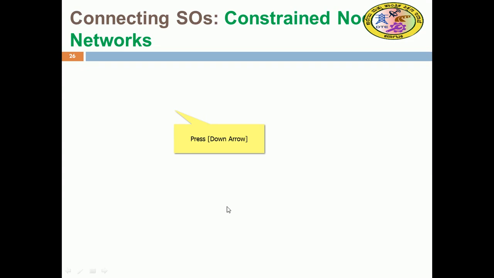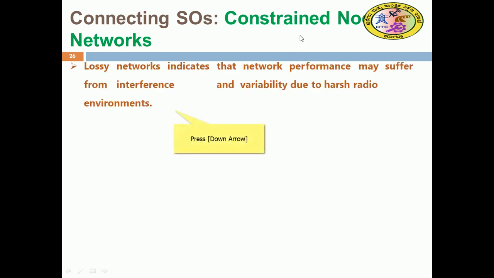After discussing constrained devices, we can talk about a constrained network, which comprises constrained nodes or devices. A lossy network indicates that network performance may suffer from interference and variability due to a harsh radio environment, right?